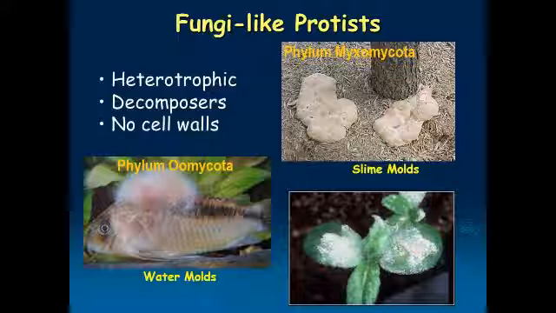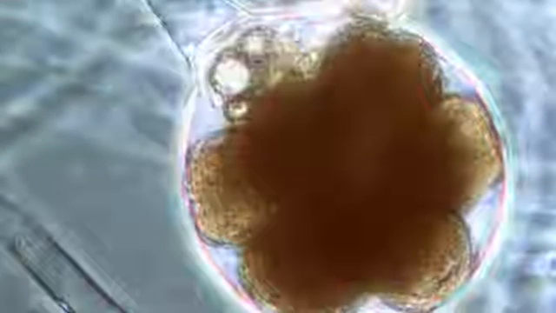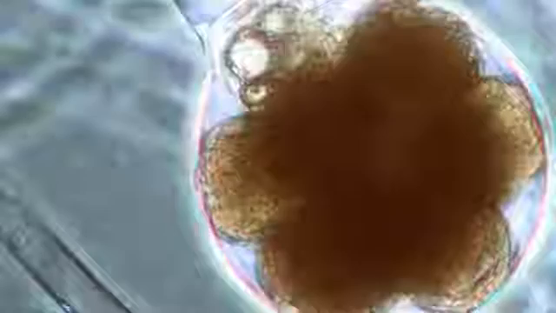Slime molds grow as slimy masses on decaying matter. They are commonly found on items such as rotting logs. Water molds are present in moist soil and surface water. They can also live as parasites or on decaying organisms.